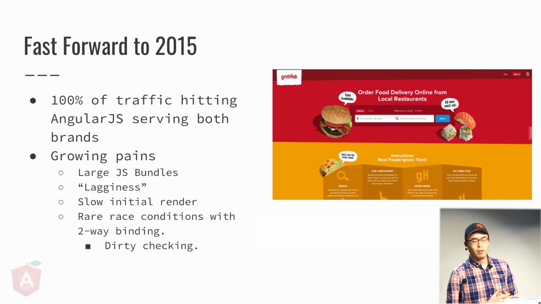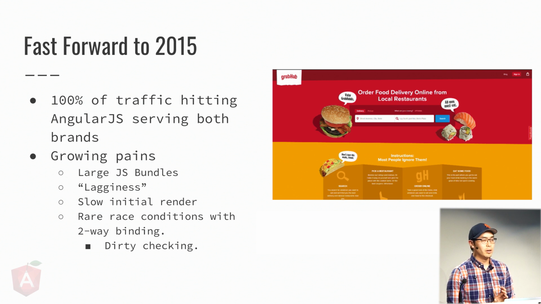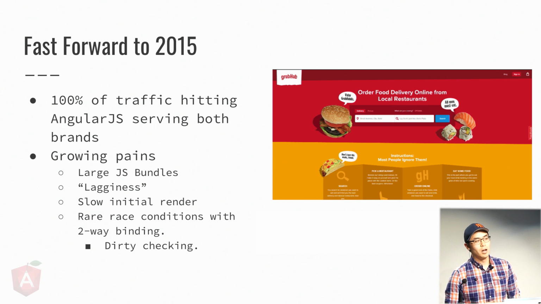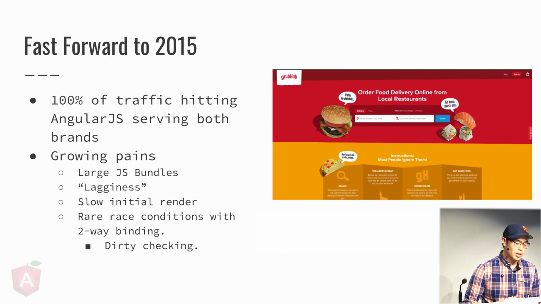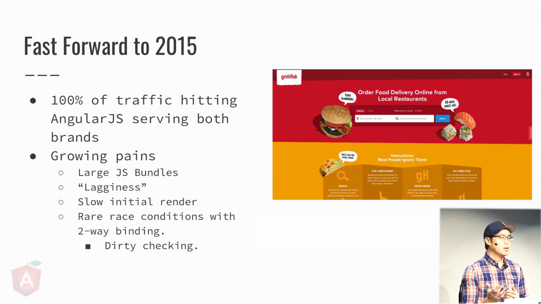And finally, because we were leveraging two-way binding, we were encountering certain race conditions here and there because a change wasn't necessarily being propagated in the same digest cycle that we expected it to. For those that don't know, AngularJS is known to do dirty checking. So that means it's going to continually run digest cycles until all the changes have stabilized, which results in many wasted cycles. It could also mean that a change you may expect in the parent that gets triggered by the child doesn't necessarily happen in the same digest cycle.